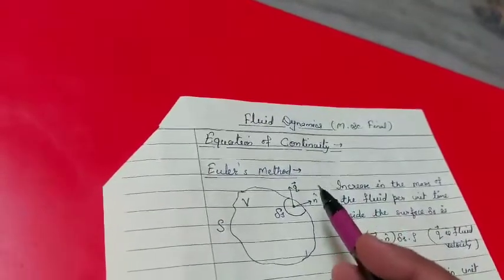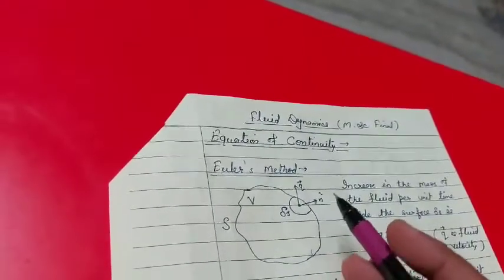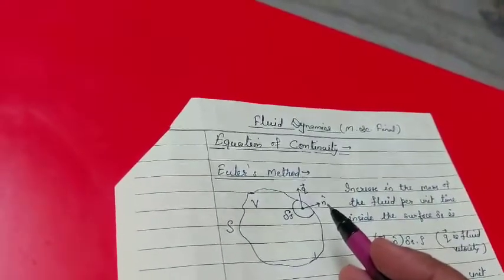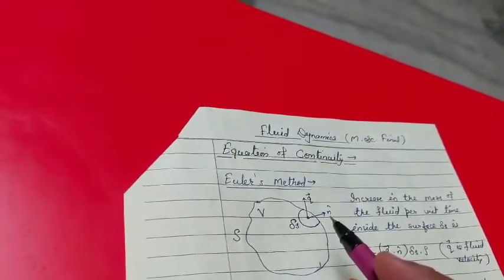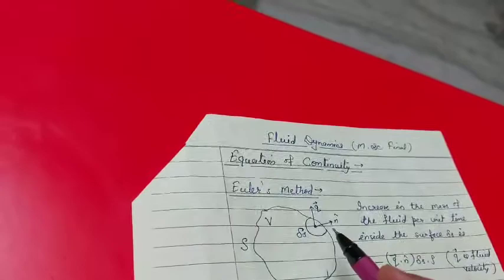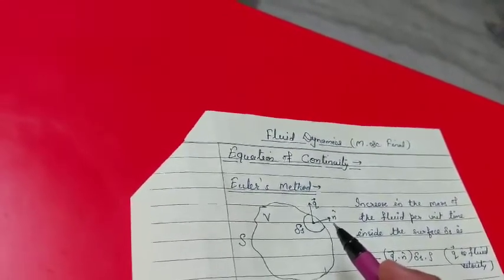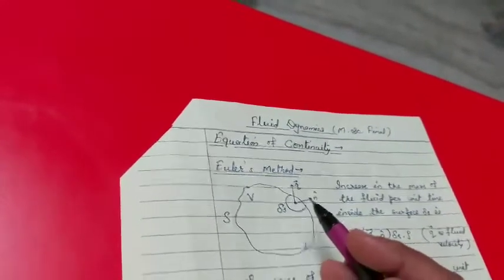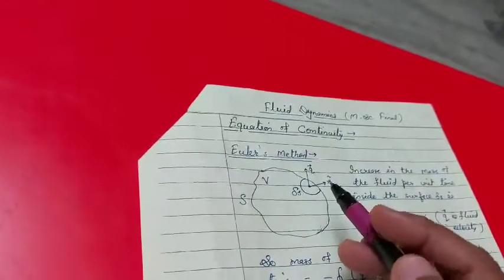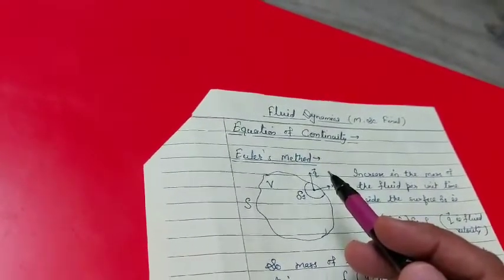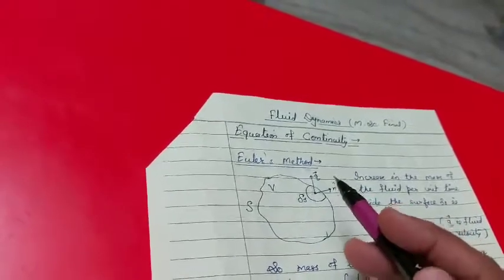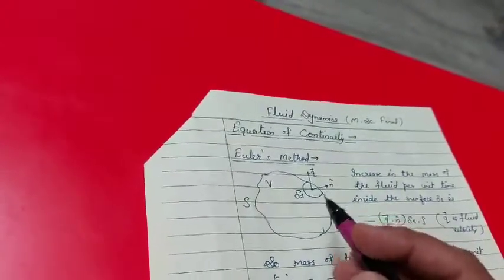Equation of continuity is the mathematical expression or form of the law of conservation of mass. Means the fluid mass can neither be created nor destroyed. Equation of continuity is the characteristic of motion of any fluid.